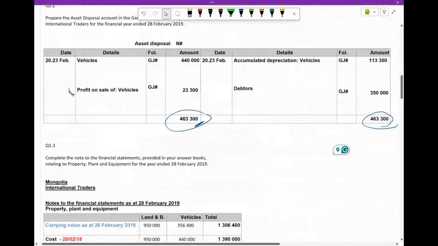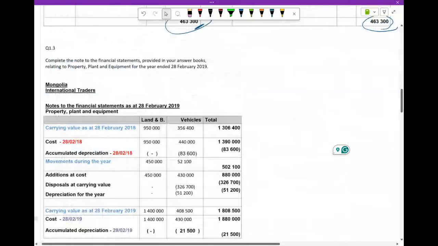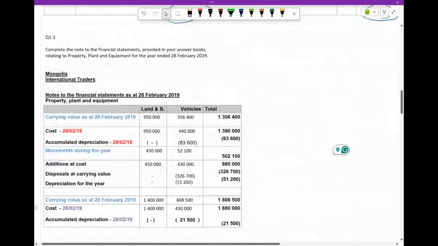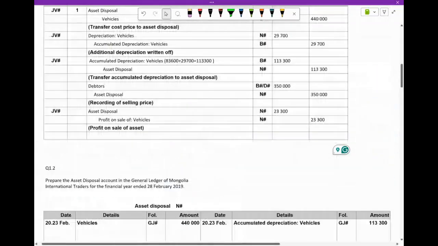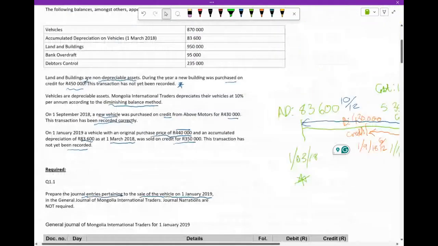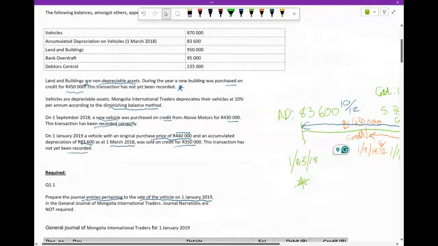So here under point 3, they say, complete the note to the financial statements relating to property, plant, and equipment for the year ended 28 February 2019. So, which assets did they give us? Okay, we know there's land and buildings there, and there's vehicles. Those are the only 2 assets.